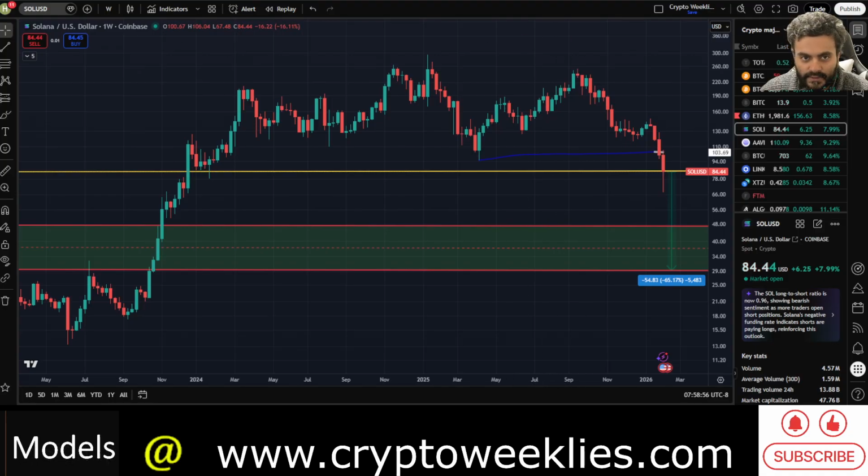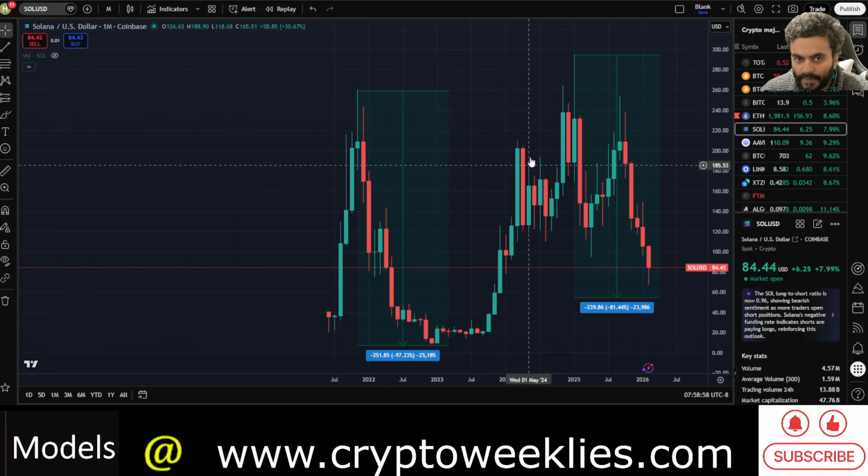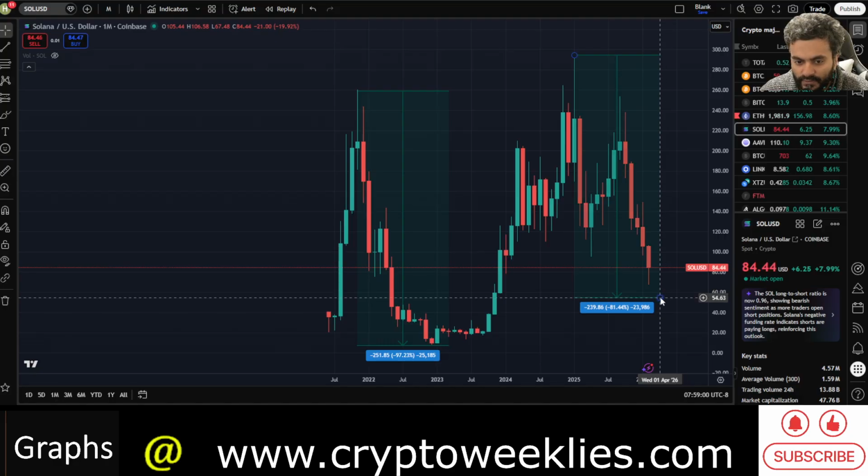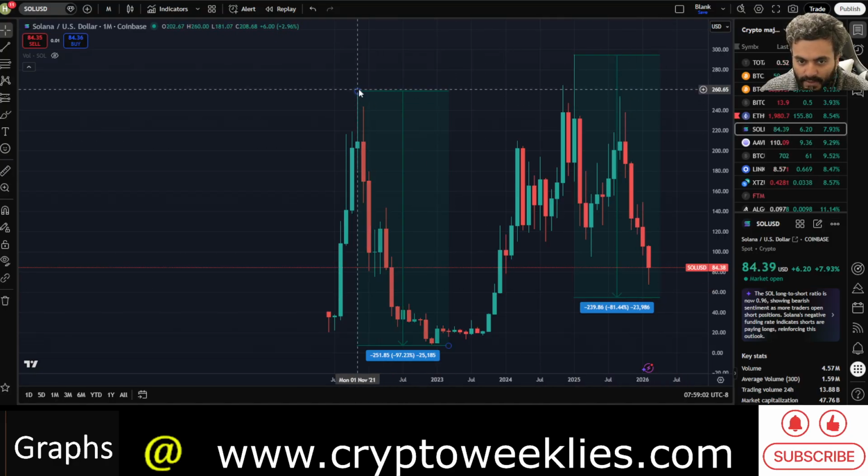Right now, as mentioned previously, the price of Sol, if it were to bottom like in the last market cycle, the price bottomed at around 97% below the peak.